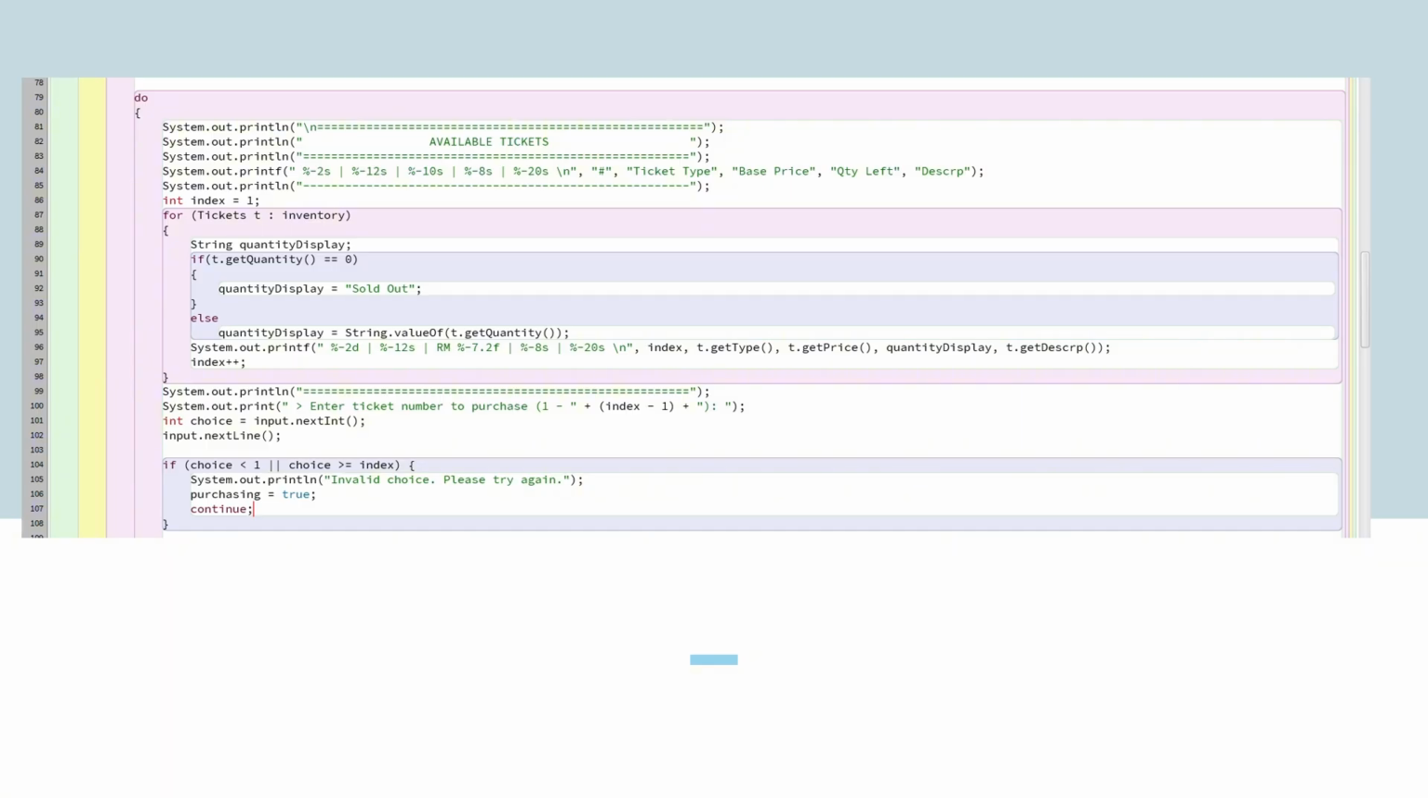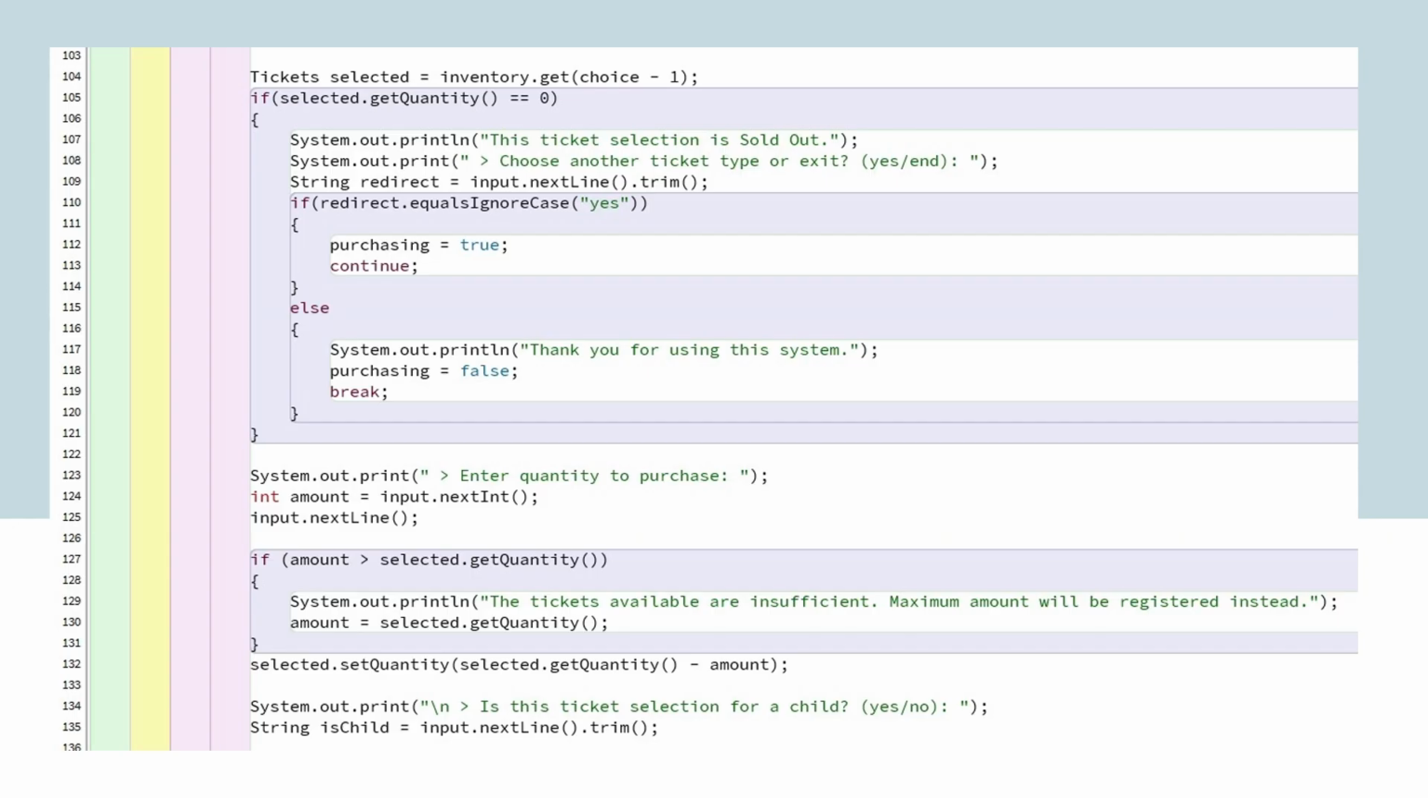Next, the customer will enter the type of ticket they wish to purchase, using the index of the array as an option. If the customer enters anything other than the range of the index, then the program will prompt the user to enter the option again.